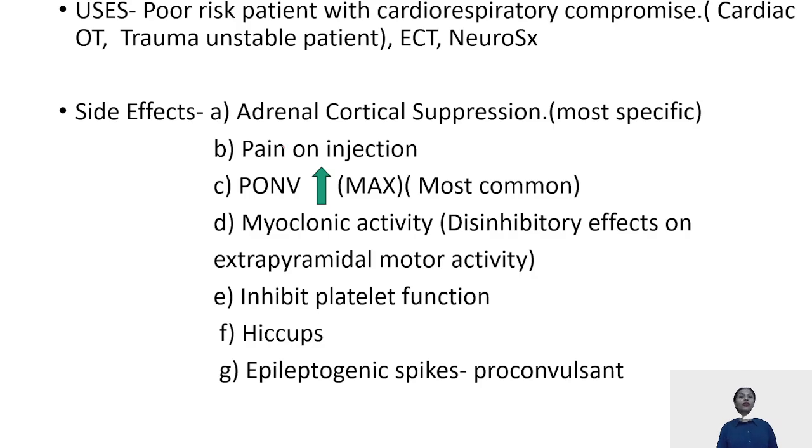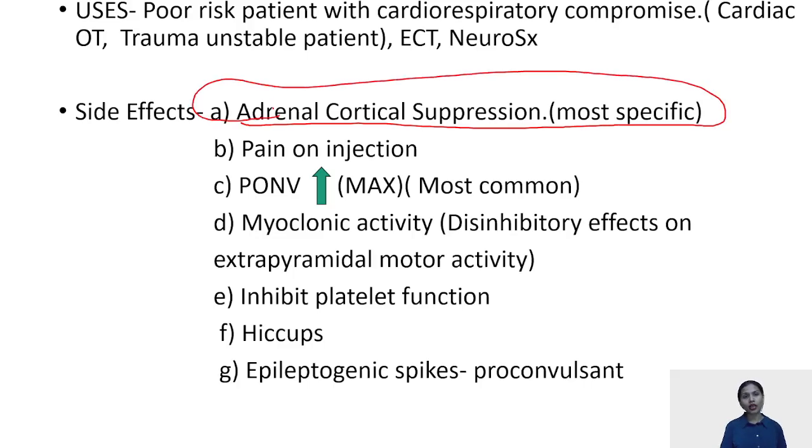Talking about the side effects of etomidate, the most common side effect asked is adrenal cortical suppression. Etomidate causes adrenal cortical suppression because it decreases cortisol production by acting on the enzyme 11 beta hydroxylase. The 11 beta hydroxylase enzyme is inhibited and thus the level of cortisol in the body decreases.